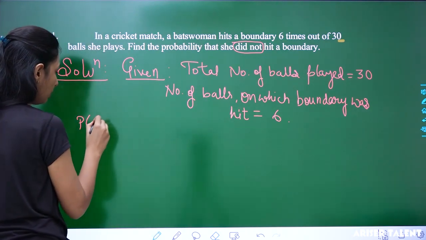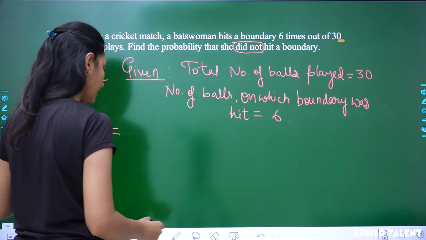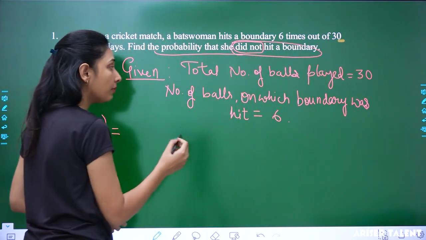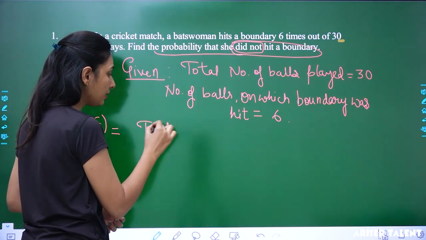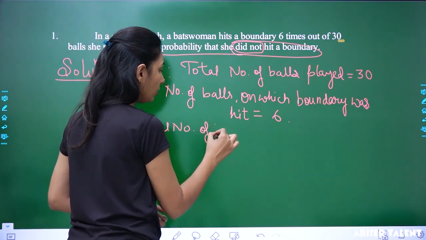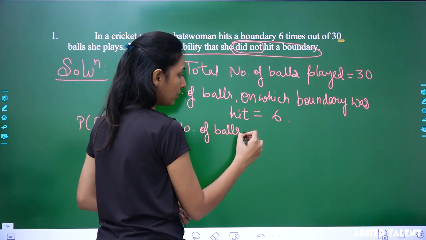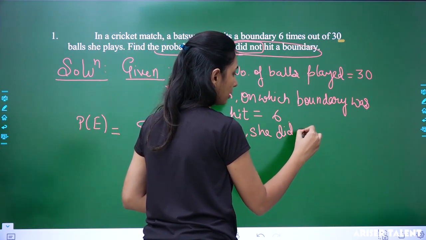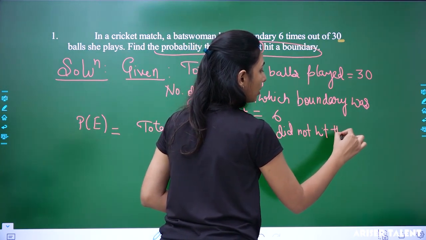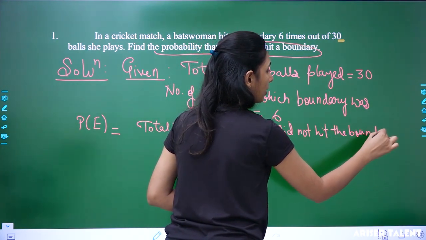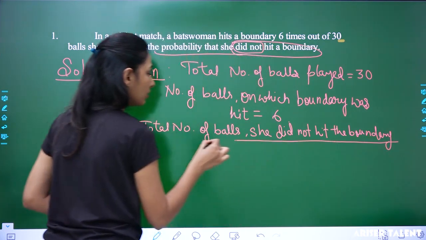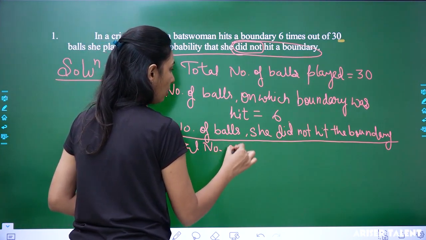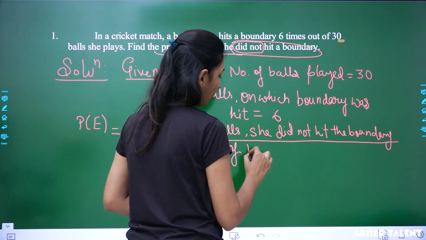Now P(E), the probability of getting that event done, will be equal to: the total number of balls she did not hit the boundary, upon the total number of balls thrown.